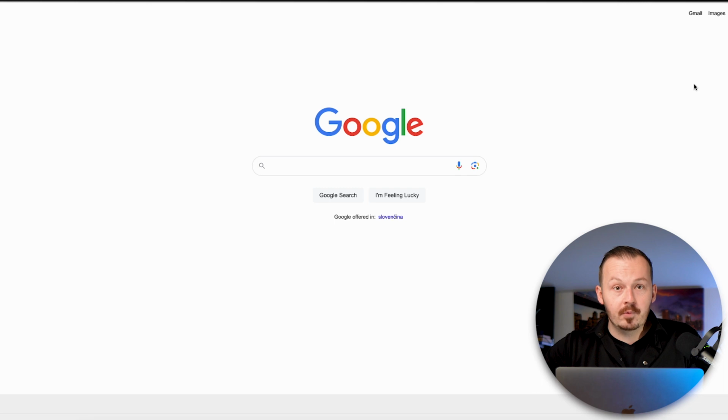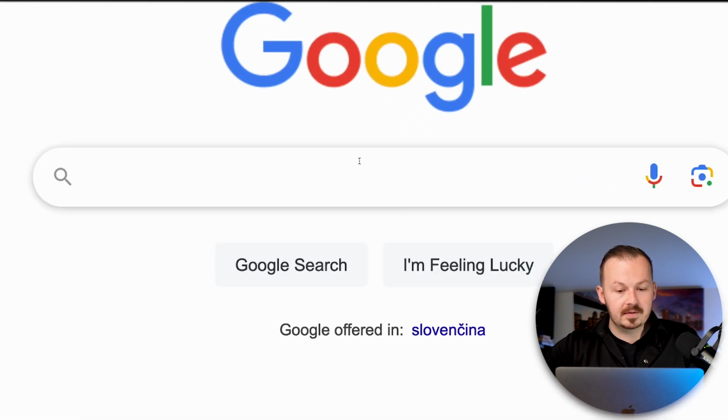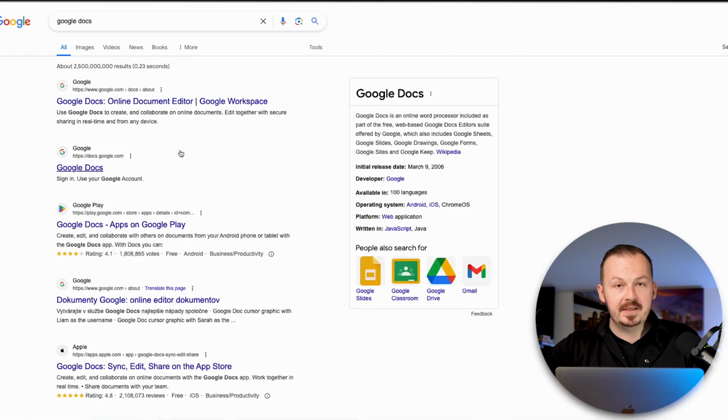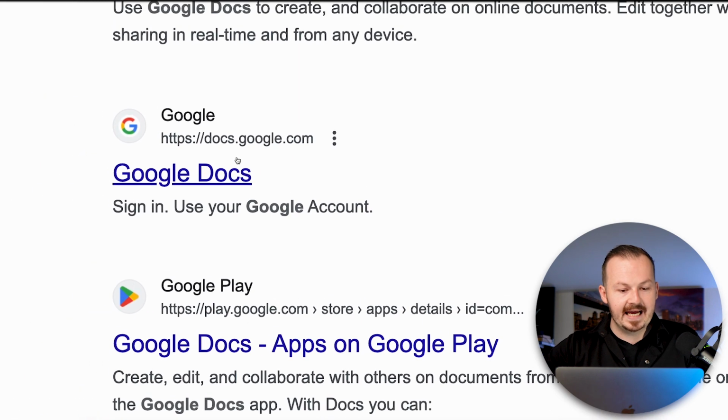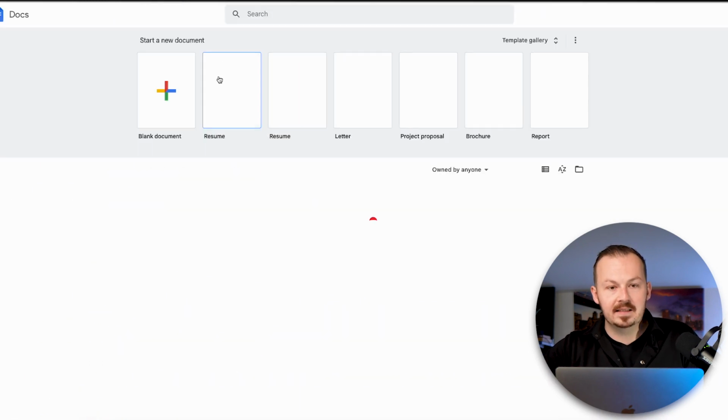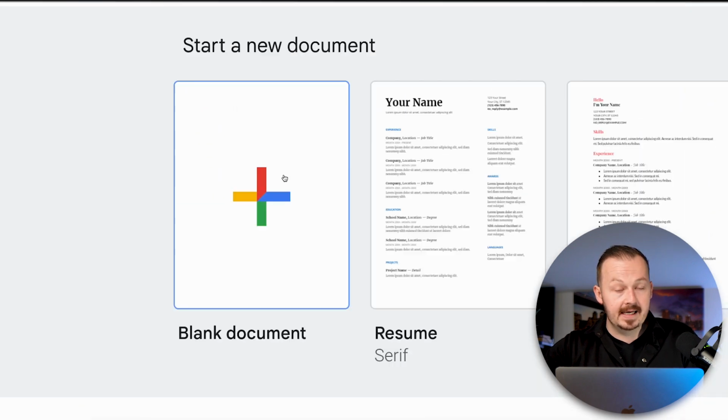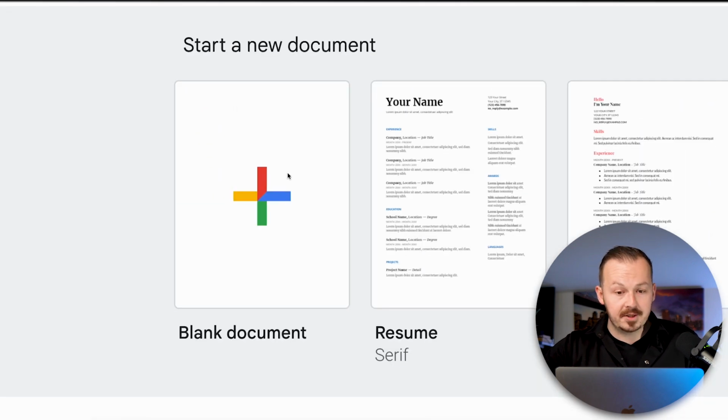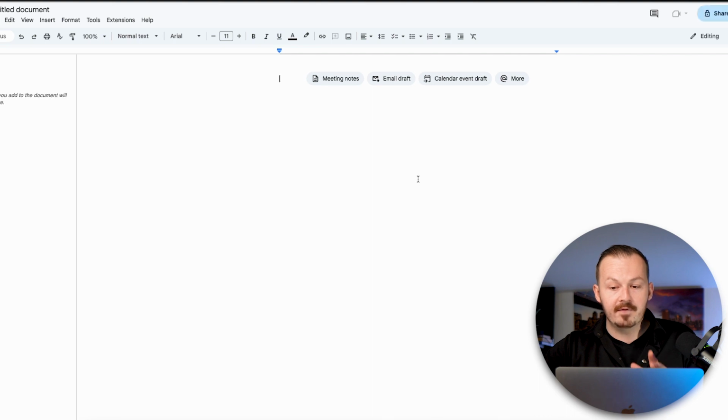Alright guys, so the first step what you want to do is go to Google and you want to search for Google Docs. Type it in there and you want to go to this first site that says docs.google.com, and pretty much this is like the most accessible free text editor that I've been using myself for many different projects. And obviously if you do have a better recommendation for a text editing software, you may just very well go ahead and use that, but I'm going to show you how to do this in a way so even complete beginners can follow through very easily and make some money with this.